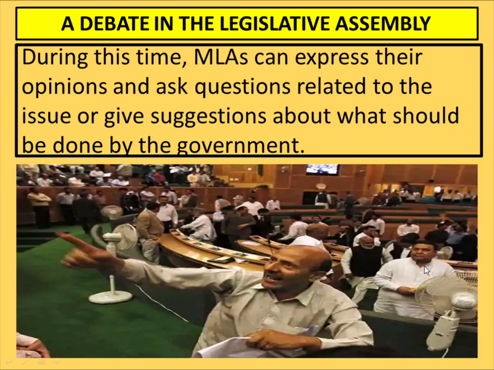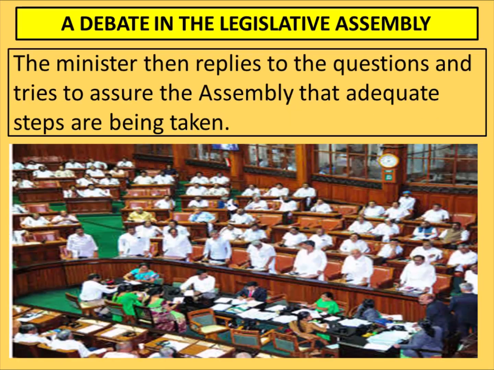So in the Legislative Assembly, all the MLAs keep their problems and ask government to complete the work in their area. And thereafter the minister also replies what they have done for their constituencies.